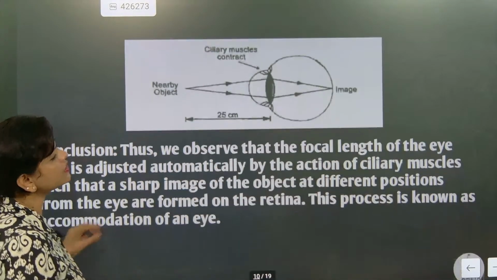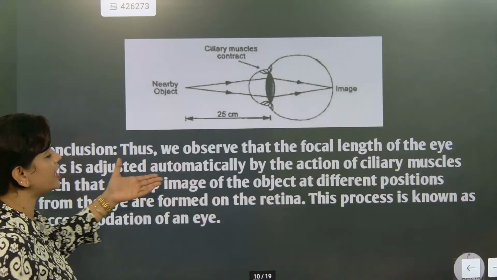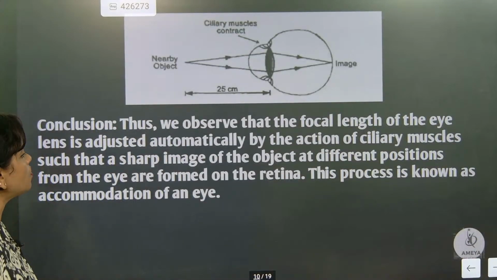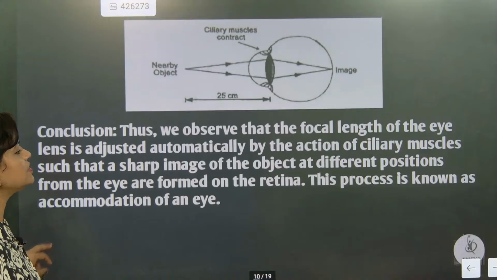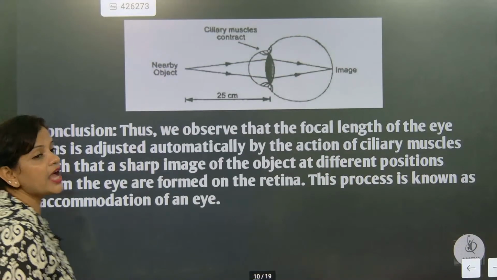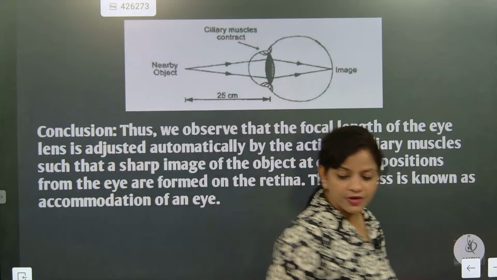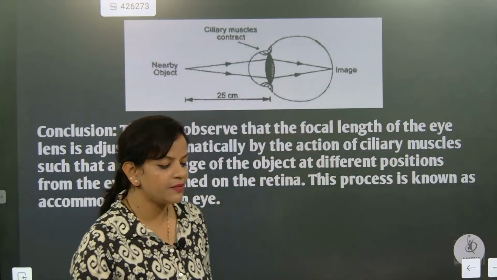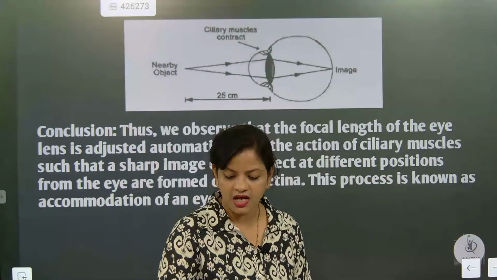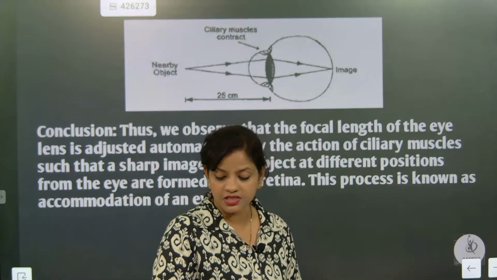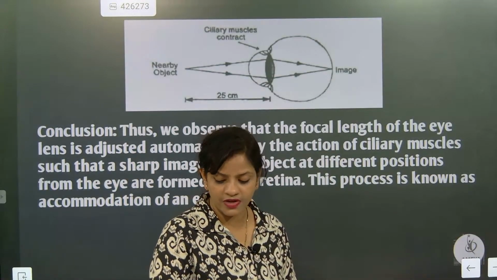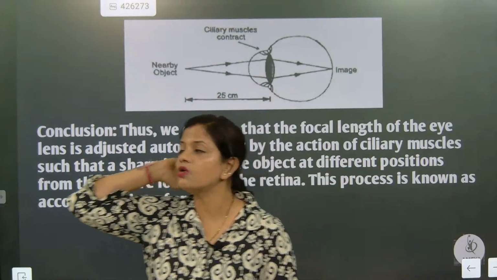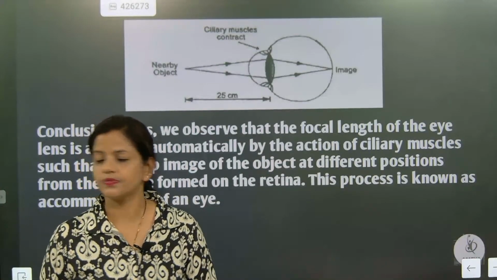So thus we observe that the focal length of the eye is adjustable by the action of the ciliary muscles. This process is known as accommodation of the eye. The ciliary muscles are a type of muscle present in the eyeball, responsible for contraction and relaxation of the eye lens. It is connected to the suspensory ligament.